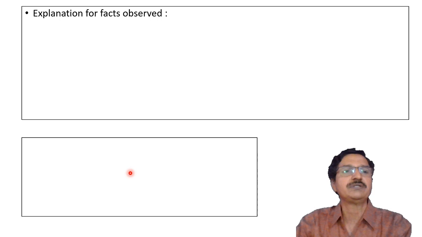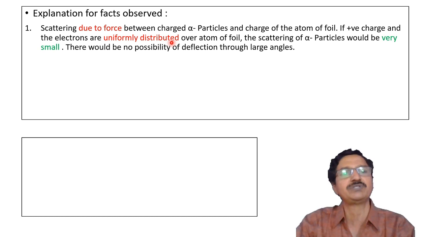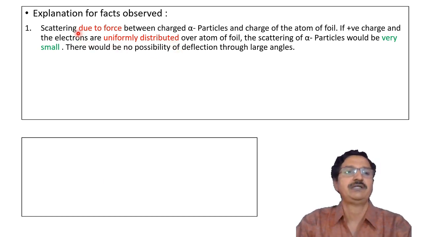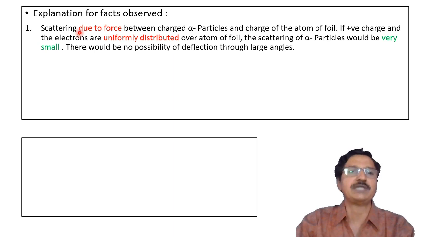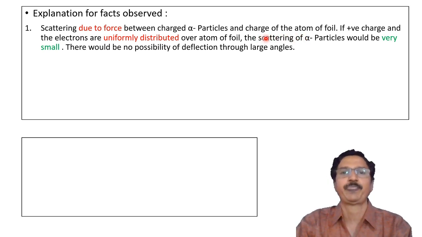Then Rutherford explained why these particular observations were seen. First he stated that the scattering of these alpha particles is due to the force between the charged alpha particles and the charge of the atom of the foil.